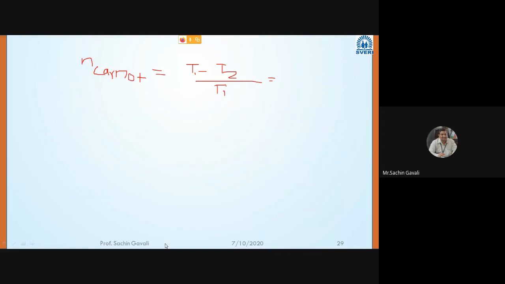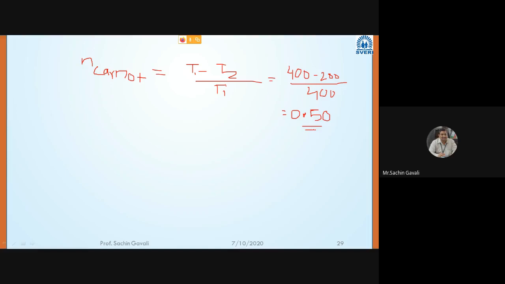So we can calculate the maximum efficiency as 400 minus 200 divided by 400. You can write it with me. So eta Carnot, this Carnot cycle efficiency, is equal to 0.50. So this engine should have a maximum efficiency of 0.50. It should not go beyond this 0.50.